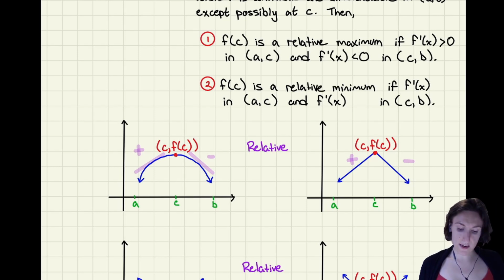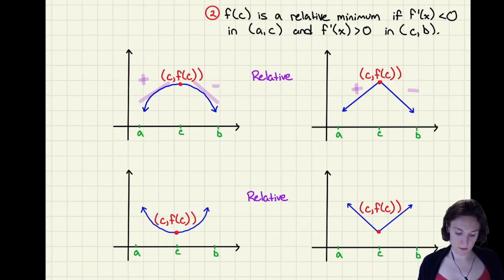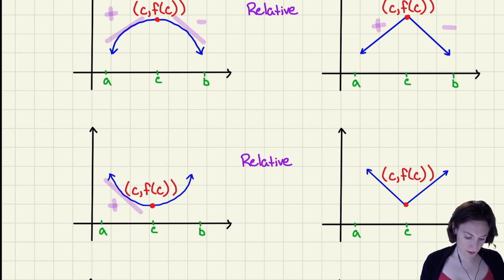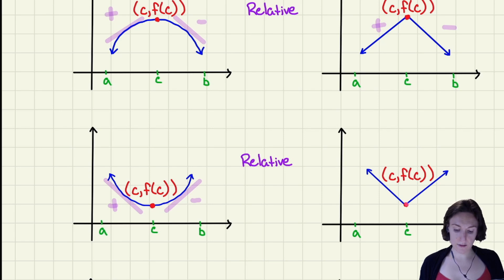So this is when we're first decreasing from A to C, and then our derivative is increasing. So something that looks like this, for example, right here. So I'm going down, and then I'm going up. And you're not differentiable here at the point C, but everywhere else is okay.